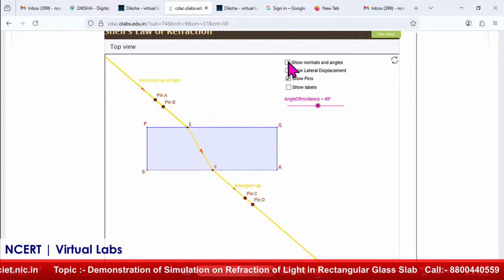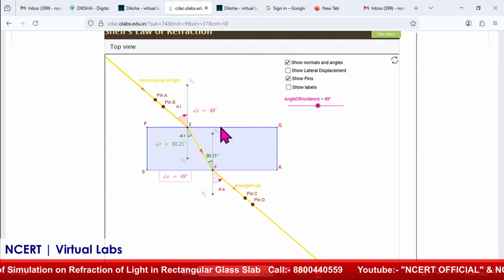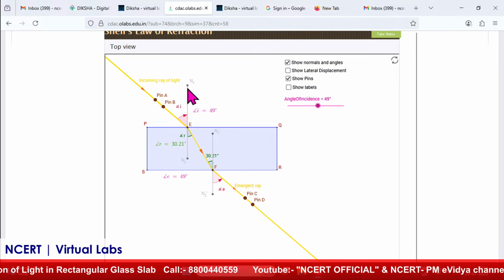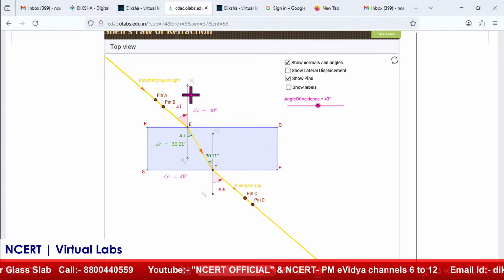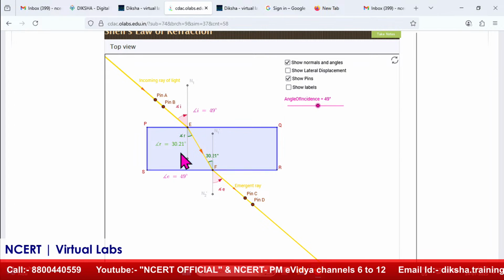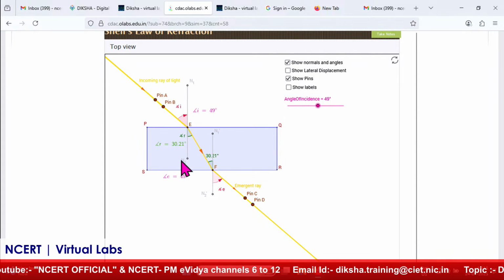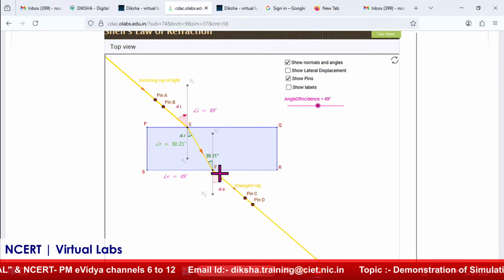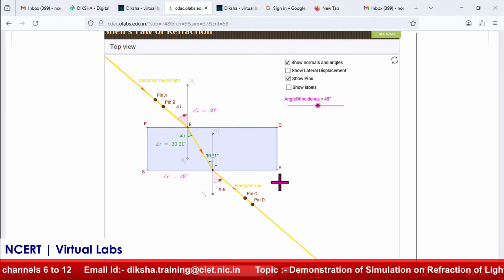Here you can see the different options available: show normals and angles. I will select normal over here, okay, because two interfaces are there, one from air to glass, so one normal, N1, over here, and here glass to air, so again N2 here, okay. In the first interface, it is from air to glass, that means a rarer medium to a denser medium, so it bends towards the normal, and at the second interface, light is traveling from glass to air. So what happens over here? It moves away from the normal; light is refracted away from the normal, right.